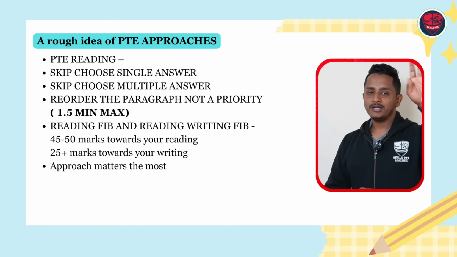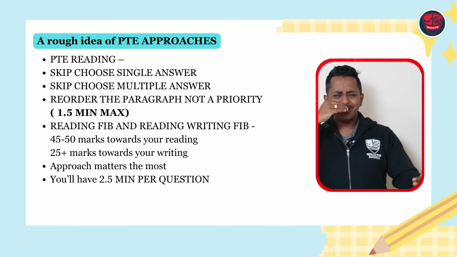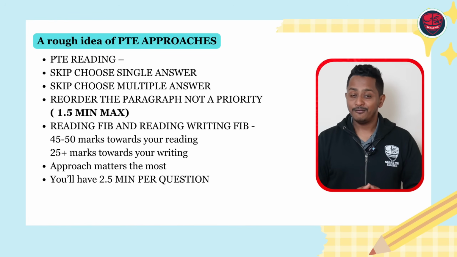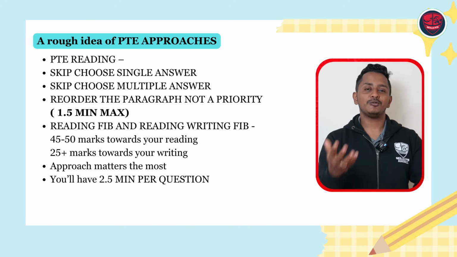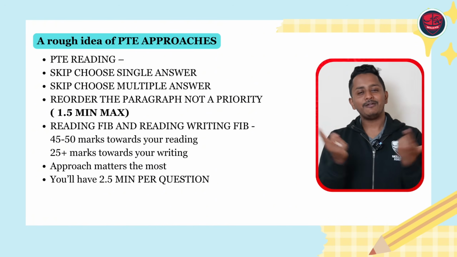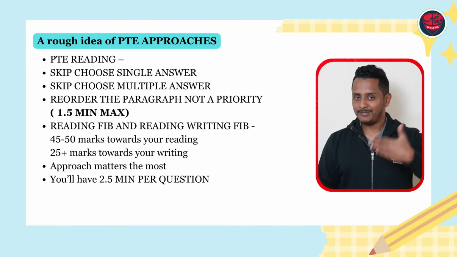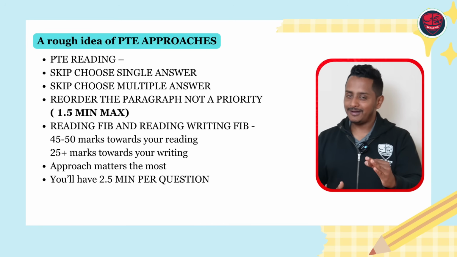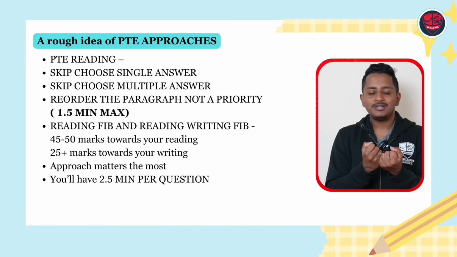But since you skip choose single answer, choose multiple answer, and reorder the paragraph, you're not giving a lot of time. You will have on an average 2.5 minutes per question towards your reading fill in the blanks and reading and writing fill in the blanks. So for a few of the questions which are very difficult, you can take 3-4 minutes. Few of them which are very easy, you've got to do in less than 1 minute. So on an average, you can still perform any reading FIB or reading and writing FIB in less than 2.5 minutes if possible. The only thing that matters here is you cannot keep reading word by word. You have to skim it, get a gist of it.